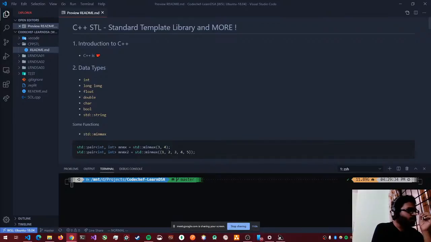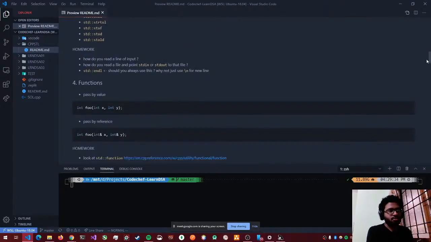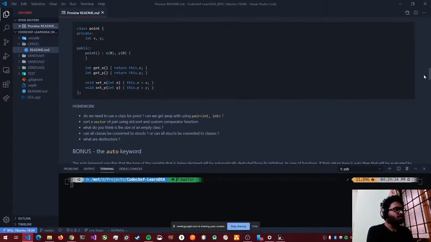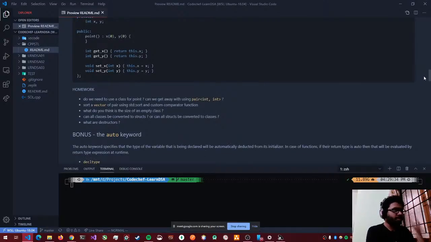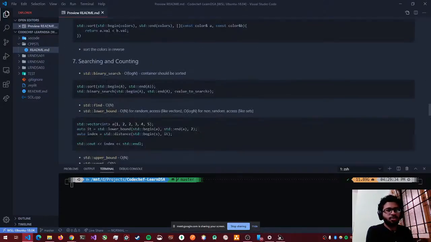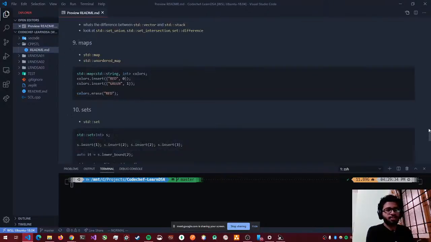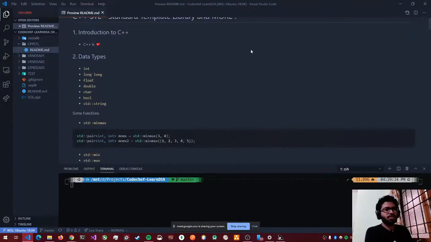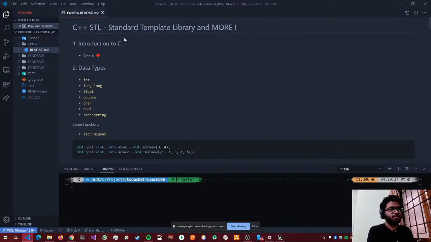Okay, cool. So, this session is about the standard template library of C++, and we'll go through various things that I have planned. So, this is our agenda for today. We'll be covering all of these topics. Is the screen also visible? I mean, you can read the text, right? Yeah, cool. So, we'll be going through all of these things today. I'll upload this file later on GitHub, just for reference.